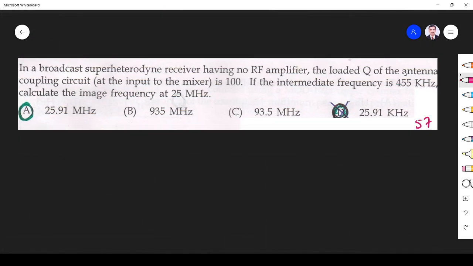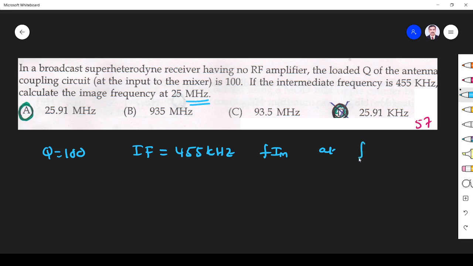Next question is in a superheterodyne receiver having an RF amplifier, the loaded Q of the antenna coupling circuit is 100. So Q is 100. If the intermediate frequency, IF, is 455 kilohertz, what is the image frequency at 25 megahertz?